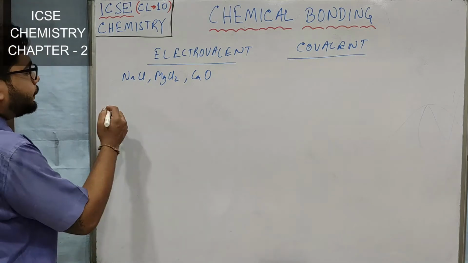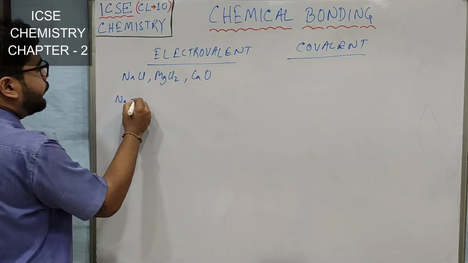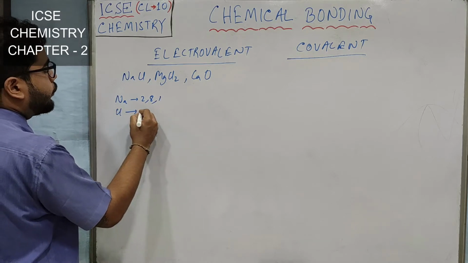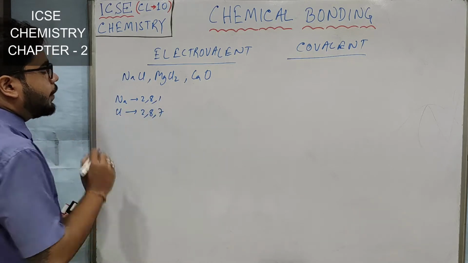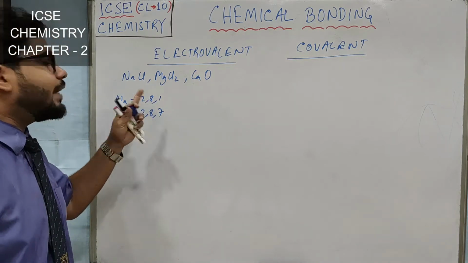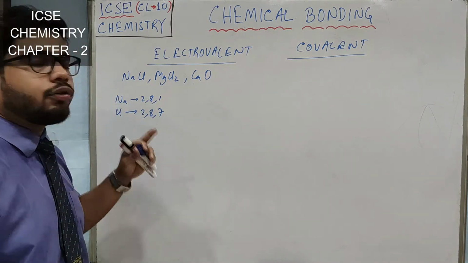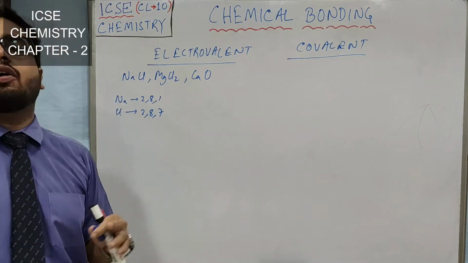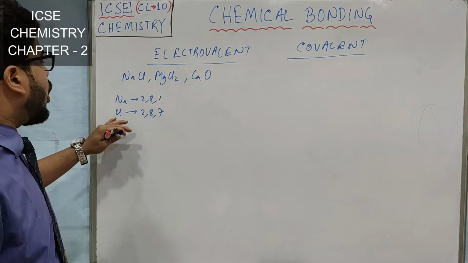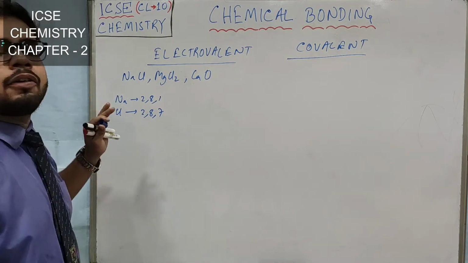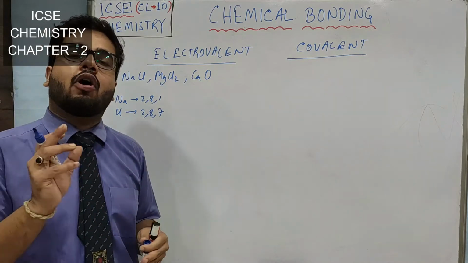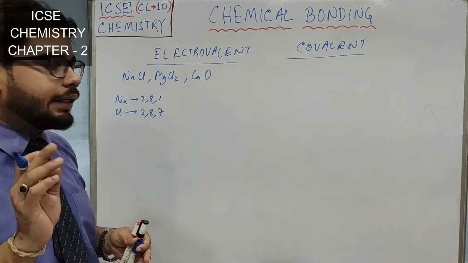Say like sodium's configuration we all know 2,8,1, and chlorine's also we all know 2,8,7. So we can clearly understand, if sodium donates its only one valence electron to chlorine, then both of their octets will be filled, right? So let's see how we should draw the electron dot diagram of sodium chloride. This is quite different from the orbit diagrams you must have learned in class 9.